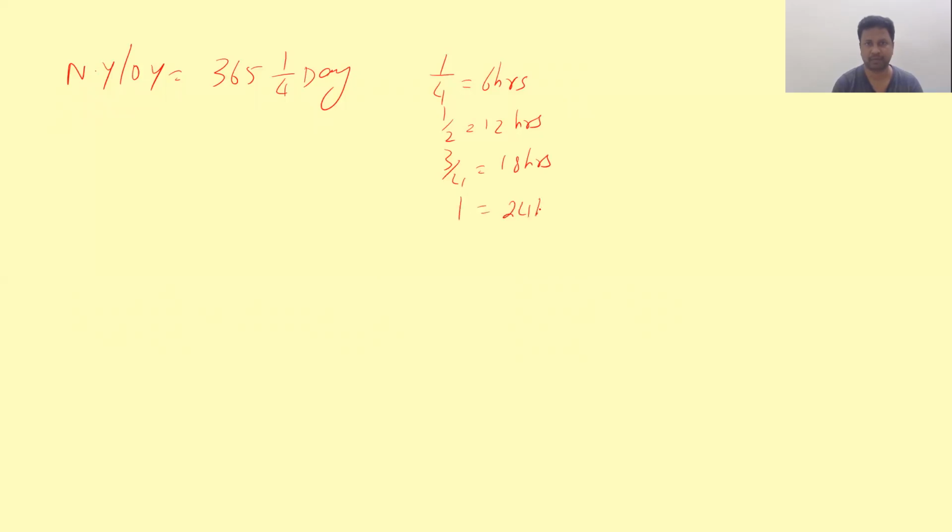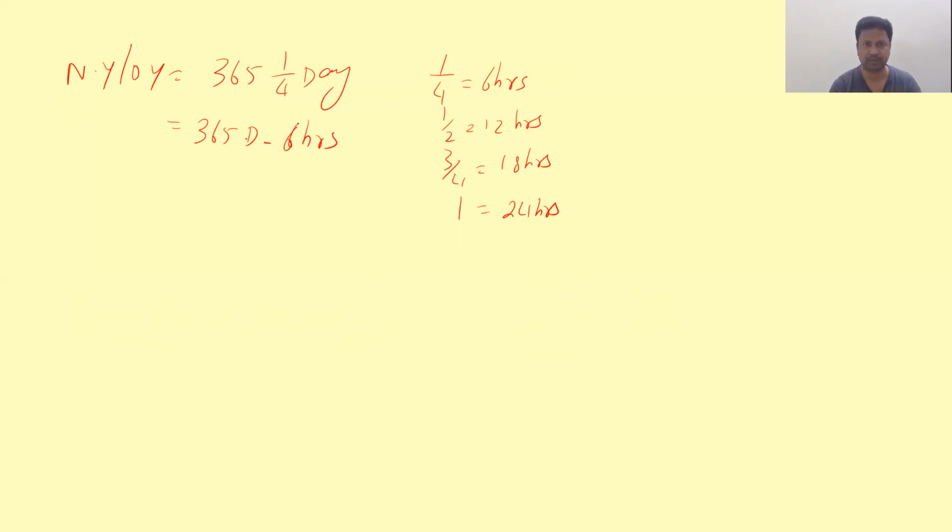Why are centuries not leap years? That is a very important problematic situation here. Generally, a normal year or ordinary year has 365 and a quarter days. What is a quarter day? A quarter day means 6 hours. Half day means 12 hours. Three quarters means 18 hours. One full day means 24 hours. So this is the fraction of the day. Quarter day means 6 hours. So an ordinary year means 365 days and 6 hours.